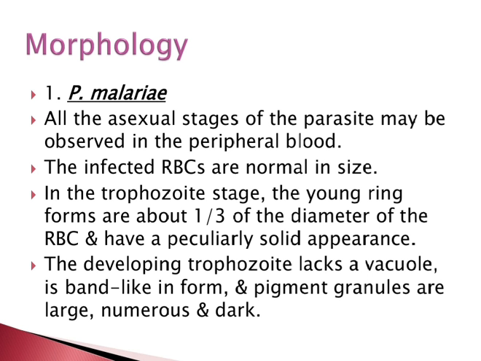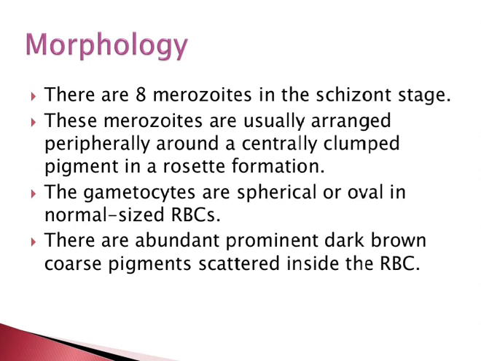Plasmodium malariae. All the asexual stages of the parasite may be observed in the peripheral blood. The infected RBC are normal in size. In the trophozoite stage, the young ring forms are about 1/3 of the diameter of the RBC and have a peculiarly solid appearance. The developing trophozoite lacks a vacuole. This is band-like in form and the pigment granules are large, numerous and dark.